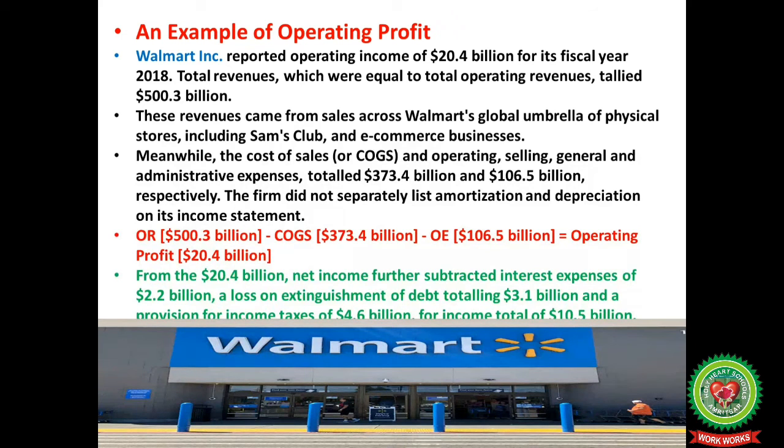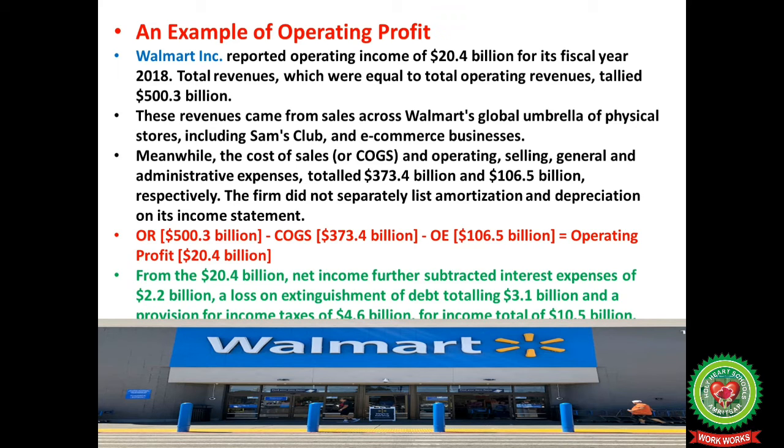The firm did not separately list amortization and depreciation on its income statement. So $500.3 billion minus cost of goods sold, which amounts to $373.4 billion, minus operating expenses of $106.5 billion, equals operating profit, that is $20.4 billion.